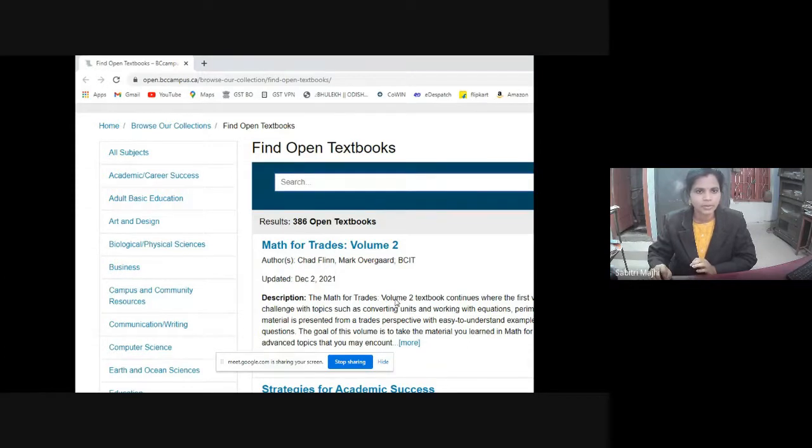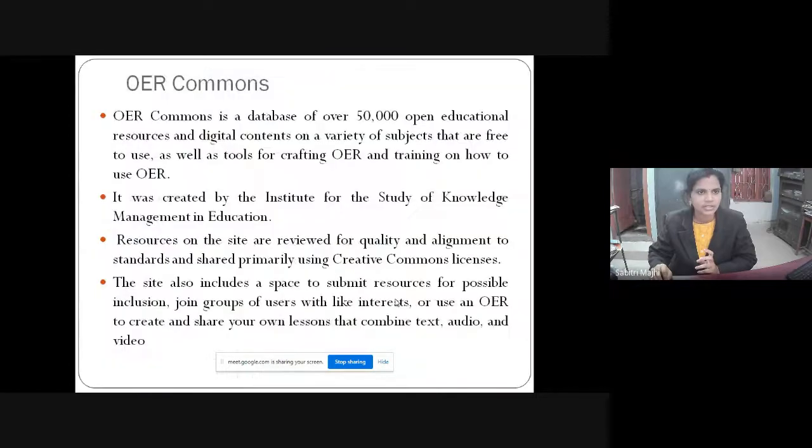So find open textbook. This is another very popular repository of textbooks which is available here and we can use this.